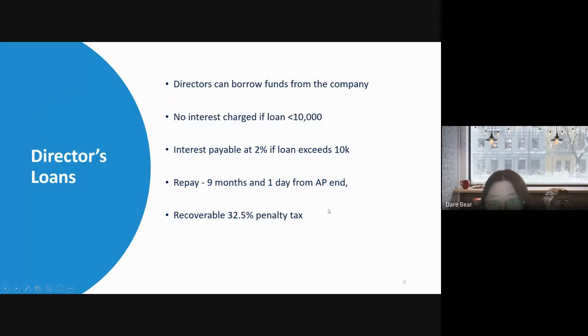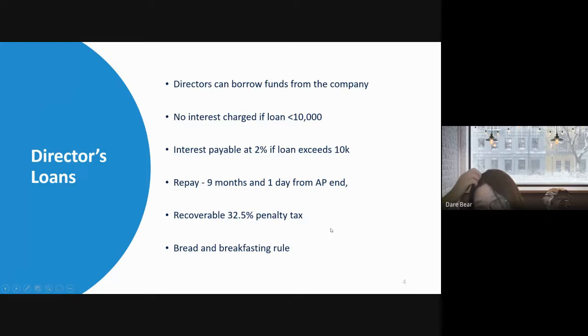But do not worry about it. This penalty tax is recoverable, even though you do not pay the loan back to your company within 9 months and 1 day. As long as you repay the loan back to your company in the future, your company can claim back this 32.5% penalty tax at any time, as long as you repay the money back to your company.